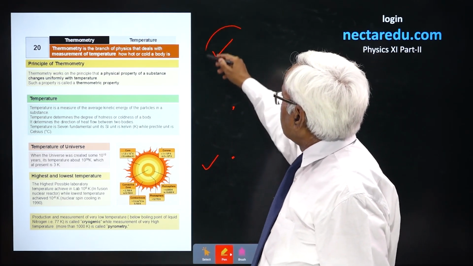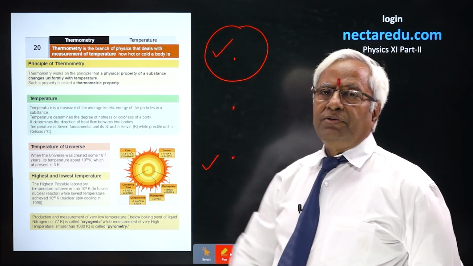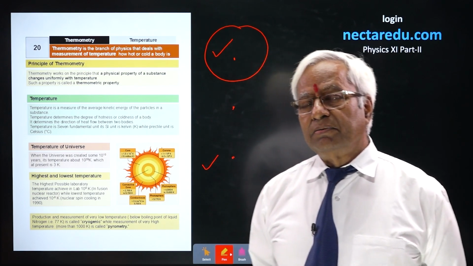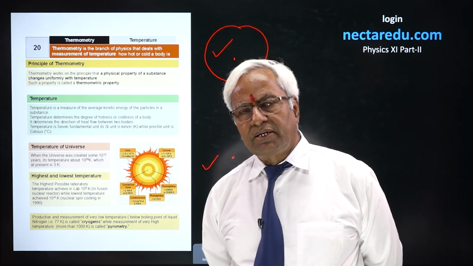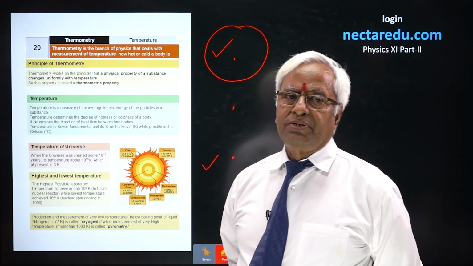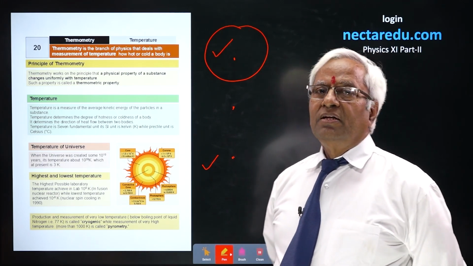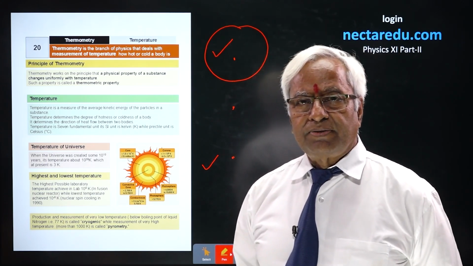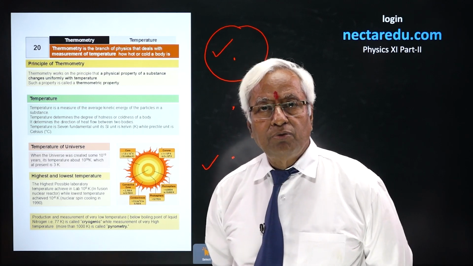For very high temperature production or measurement, we use the term pyro. The physics which deals with high temperature measurement or production, that's normally termed as pyro. Pyro stands for higher temperature, like pyrometer. And similarly, when you talk about low temperature production or measurement, you use the term cryo, C-R-Y.